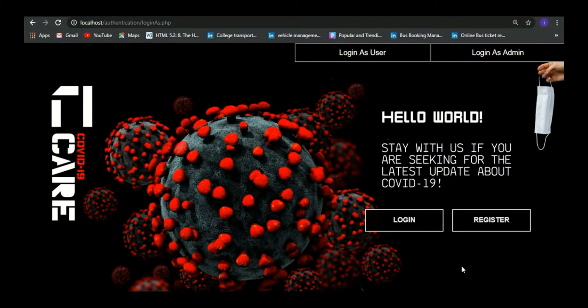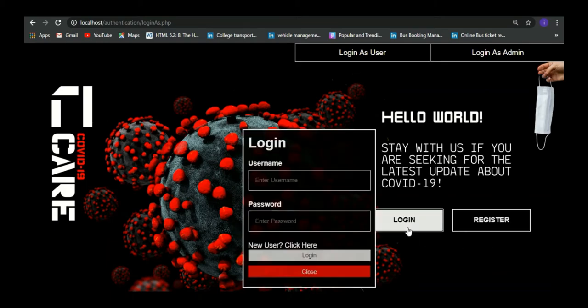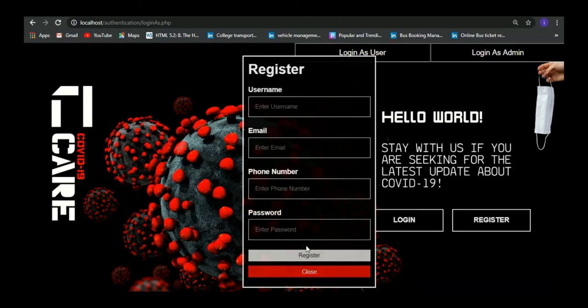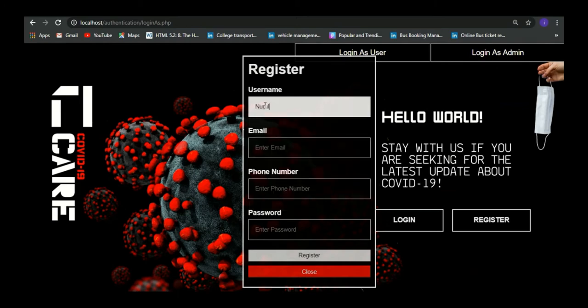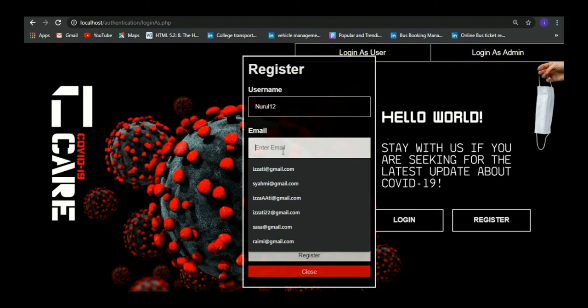We proceed to user. As you can see, this is the first page of user to log in and register. We have two buttons. First is login, the second one is register. To log in, we need to have an account first, so we click here. We register first. For example, we register as Nurul12, and enter the email.